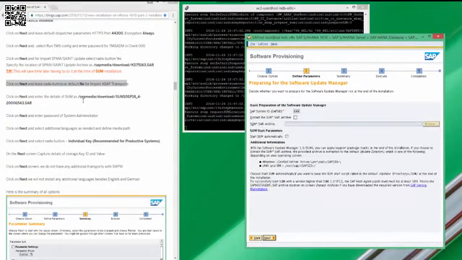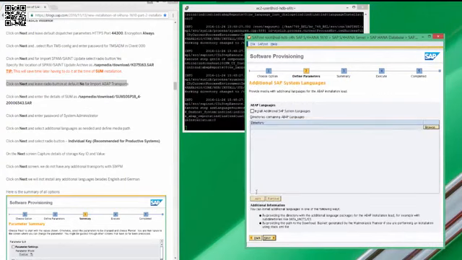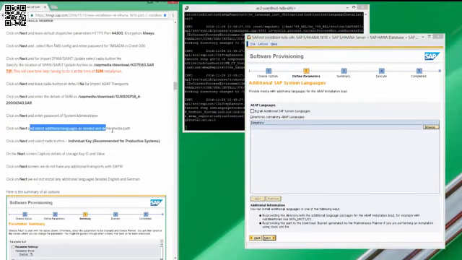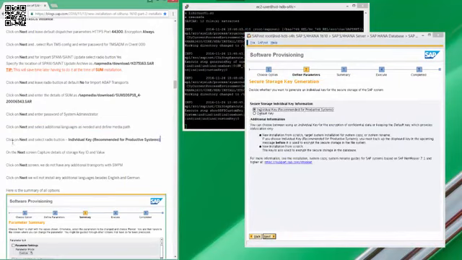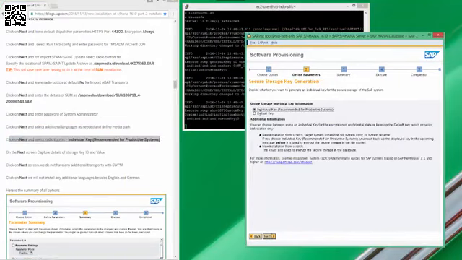Let's checkmark to extract some archives. Enter details of the SAR archive. Checkmark for SUM start automatically. We will not install additional languages. We'll go ahead with the default option for secure storage generation.